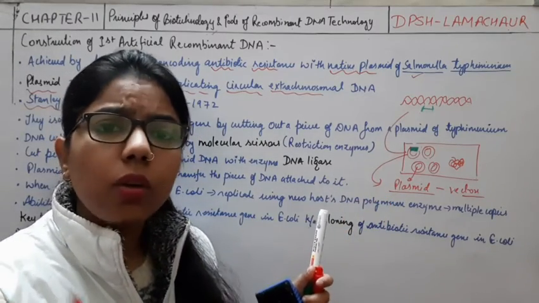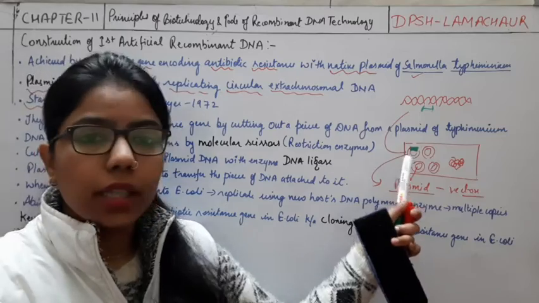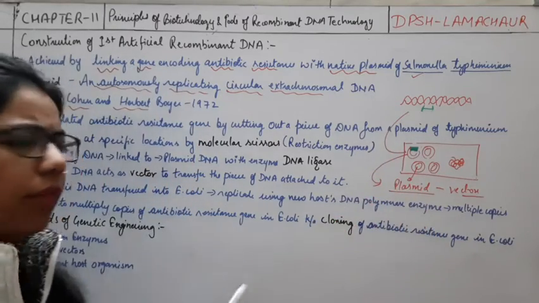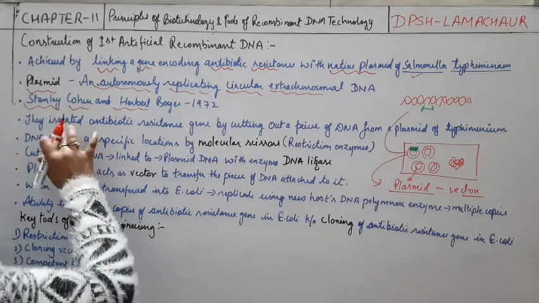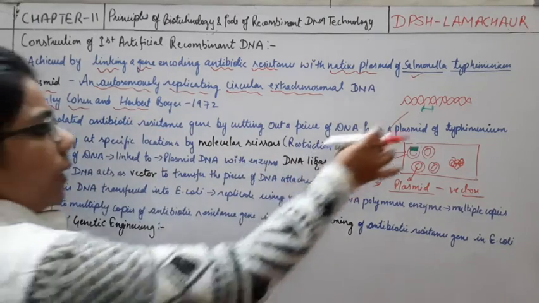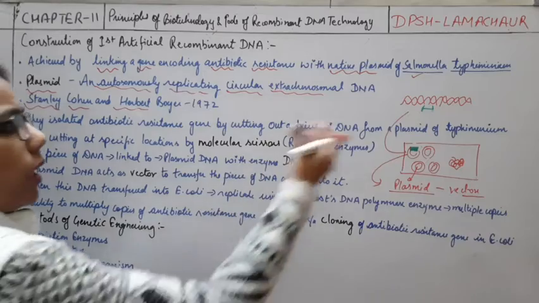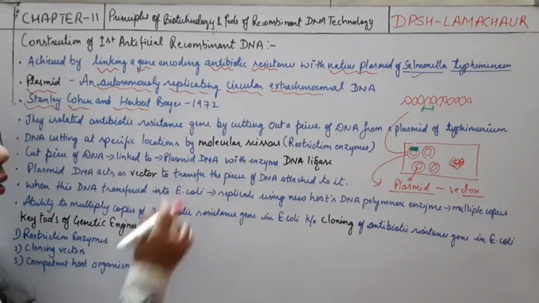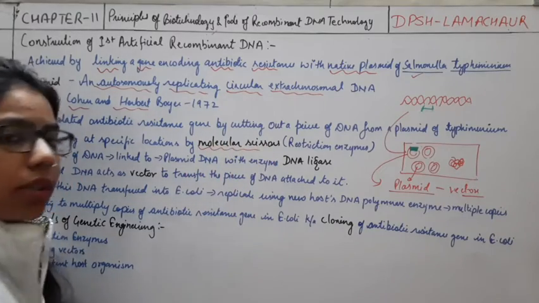So there is a particular origin of replication also in the case of a plasmid, from where the replication will start. Okay, we will understand all these things here. So they isolated this antibiotic resistance and then provided it into the plasmid, right? Then cutting at a specific location, yes, that is molecular scissors.